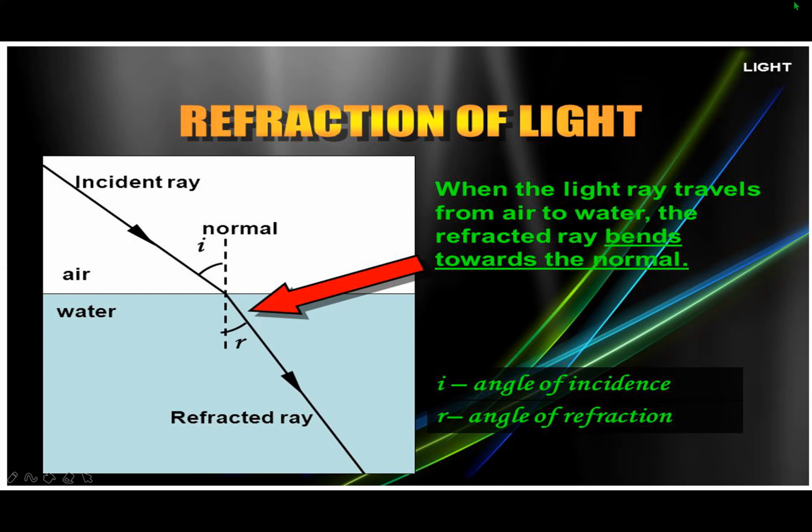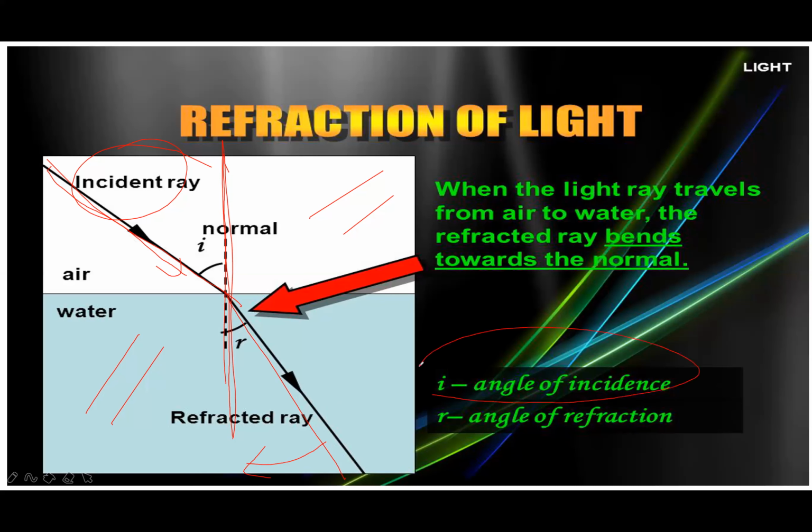For example, look at the diagram. This is the incident ray. This is the normal. This white region is air, and this is water. When a light ray enters from air into water, it bends towards the normal.